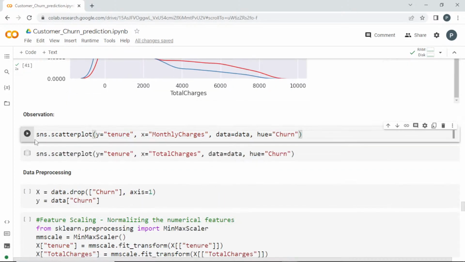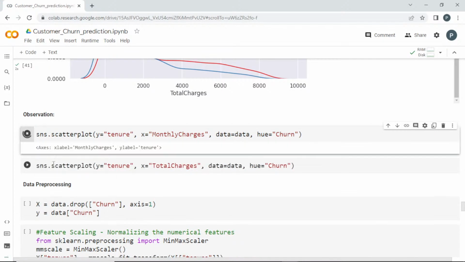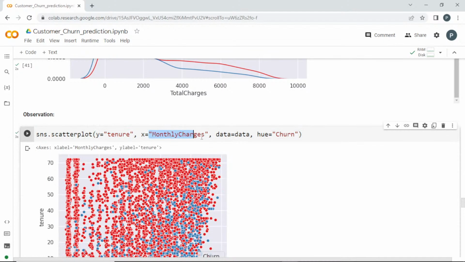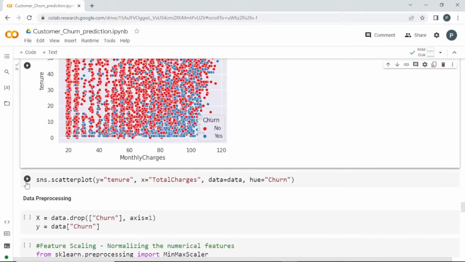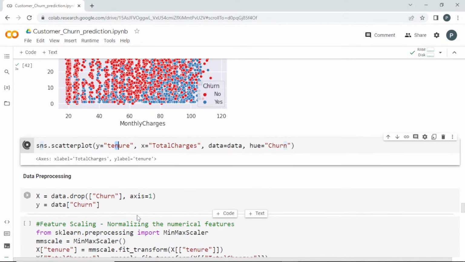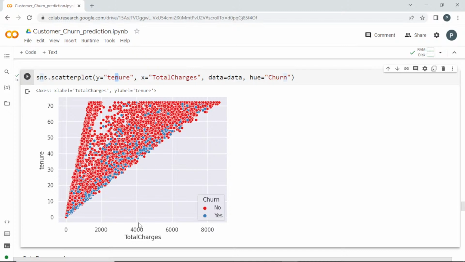So next thing, I'm going to compare the tenure with monthly charges based on the data, and the hue will be churn. If the monthly charges are high, and you can see many blue points here, and the tenure months are also less, they are likely to go out of the company. Churn is high here. You can also see it with the total charges, and you can see some trend here. Clear, guys?